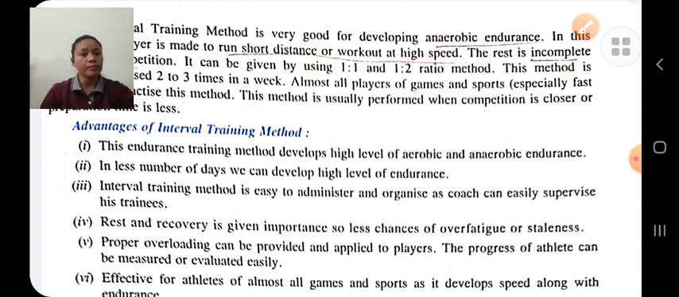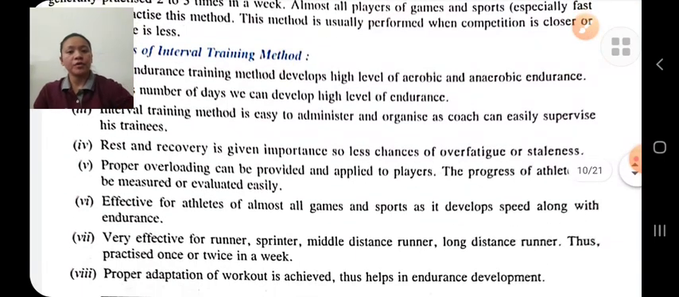Proper overloading can be provided and applied to the players. Progressive methods of workout can be used. It is effective for athletes of almost all games and sports, and very effective for runners, middle distance runners, long distance runners, etc. It should be practiced once or twice a week. Proper adaptation of workout is achieved, thus a high level of endurance is developed through interval training methods.